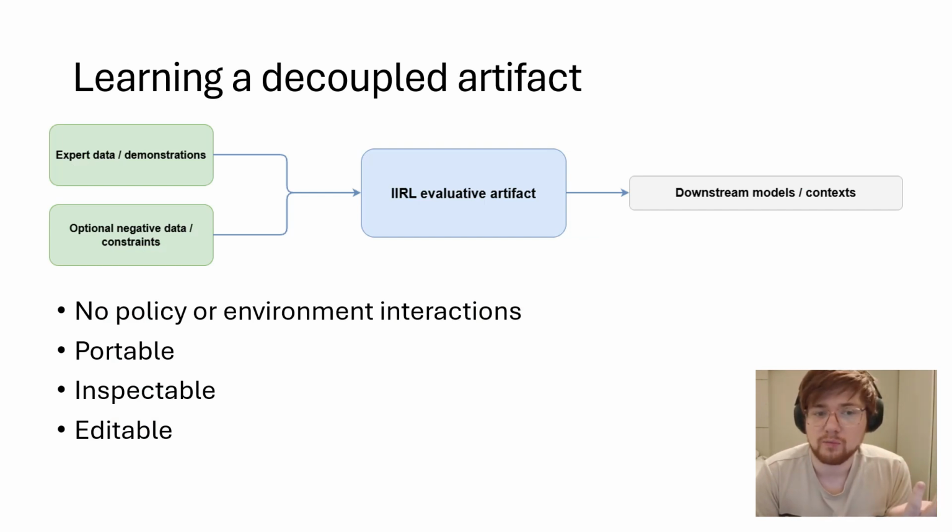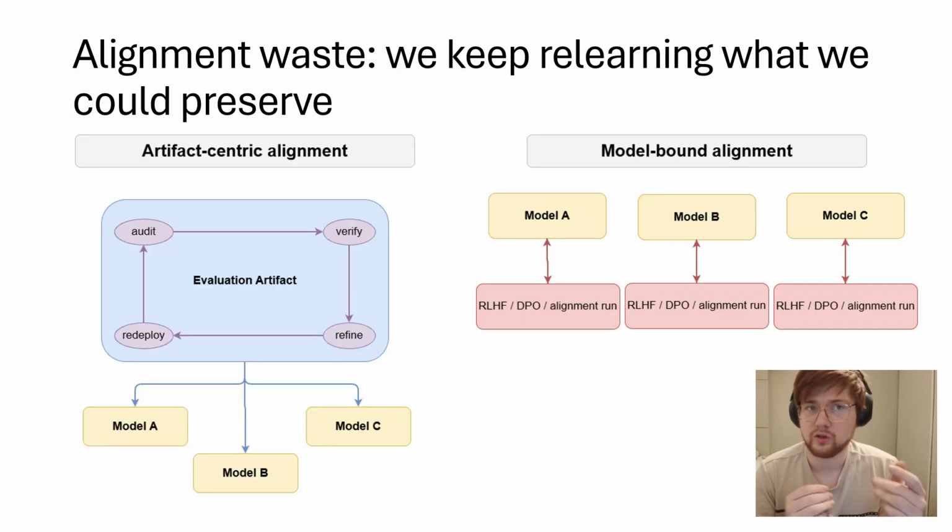This gives us a few important properties. It's portable. We can use it across different models or contexts because the artifact itself is verified on a global scale and is not optimized for a specific policy. It's explainable. We can actually look at what it has learned and audit a lot of the cases to check if it's actually correct. And importantly, it's editable because we have this fixed object. We can patch some flaws before we actually deploy it. So interactionless inverse reinforcement learning gives us the object that we want: a decoupled evaluation artifact that we can reuse and reason about.